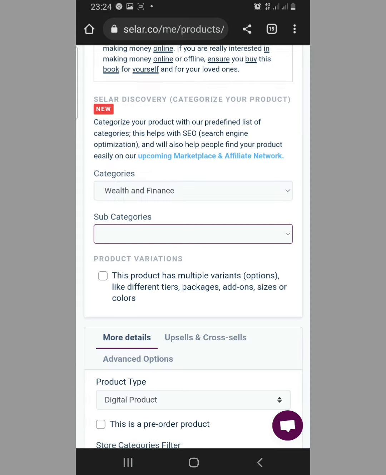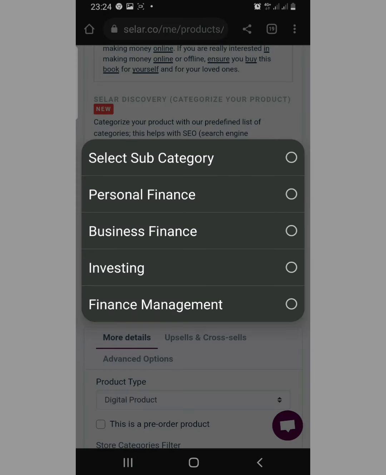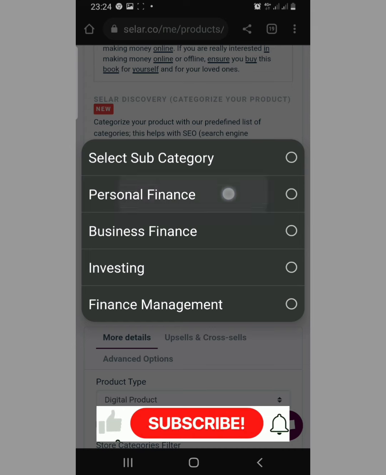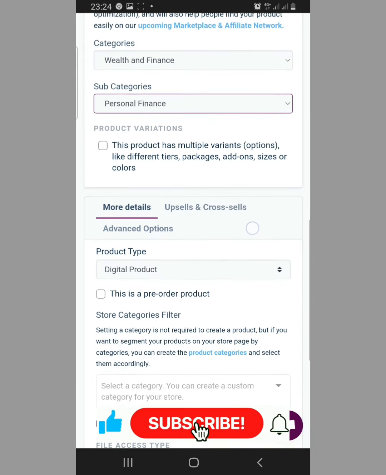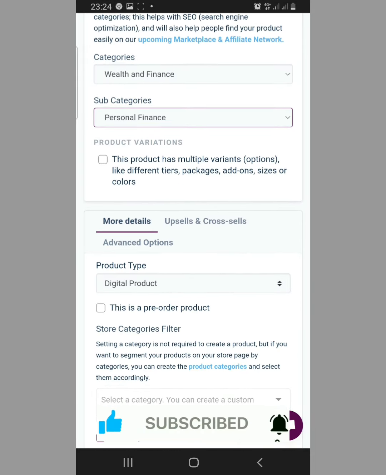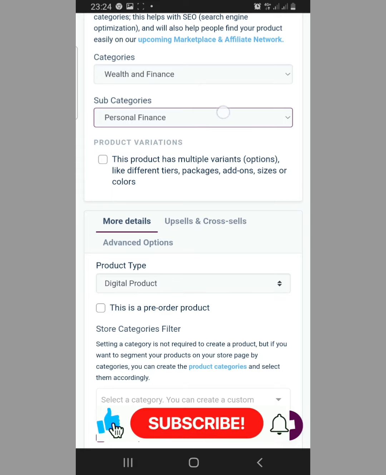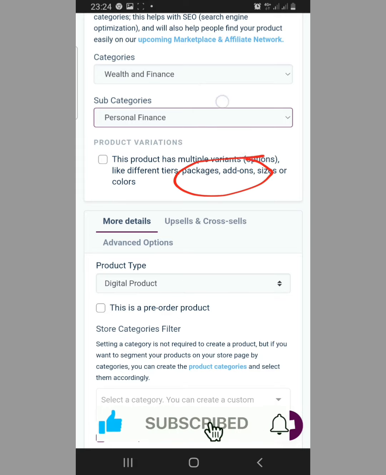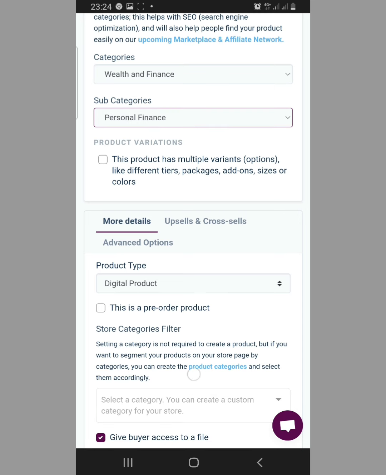You now come down to subcategories. I select personal finance. You can select anyone you like. It's all based on your own business category. Personal finance. I now come down. This product has multiple variants. Please leave this particular place, or you can select it if you want. I don't really want to go there.